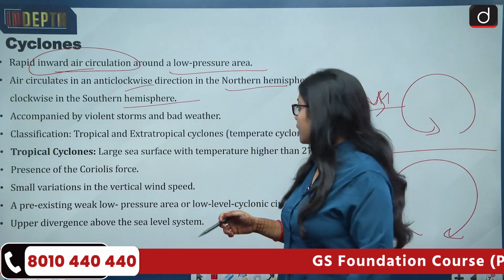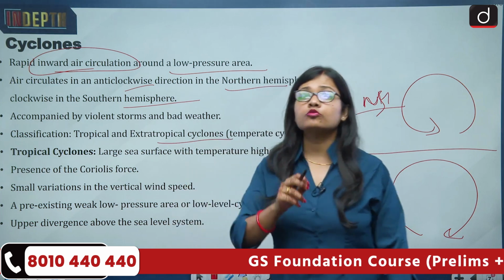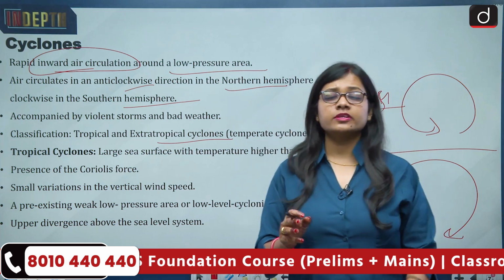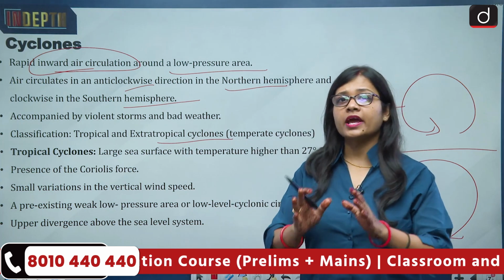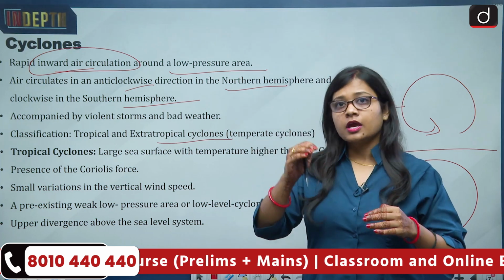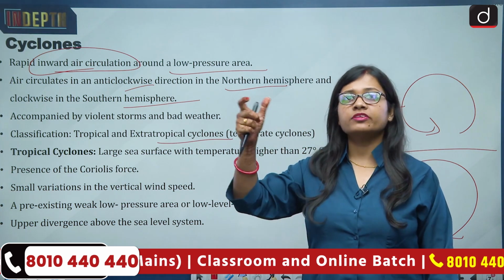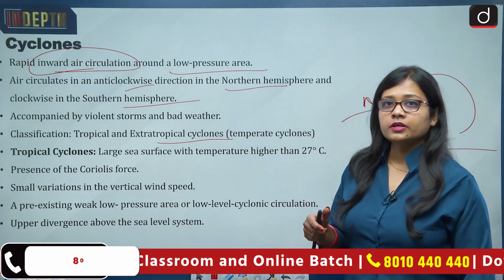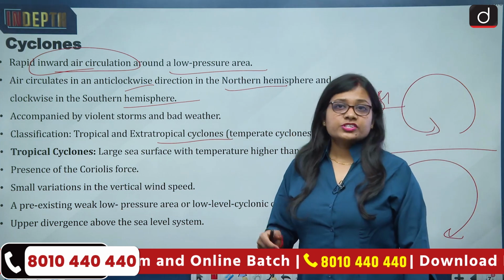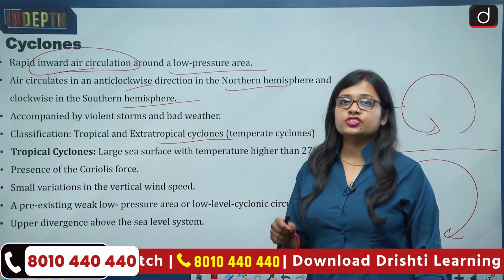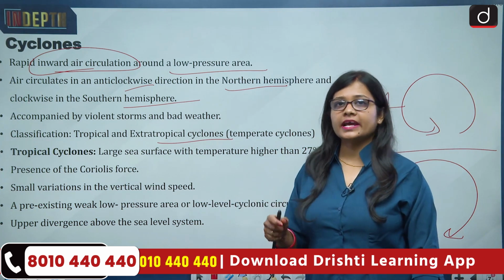Then the extratropical cyclone is also known as the temperate cyclone, and as the name itself tells, it takes place in the extratropical and subtropical regions, that is above 30 or 35 degrees to around 60 to 65 degrees. They are also very devastating in nature, but they do not specifically need a water area to originate. They can also take place on land.